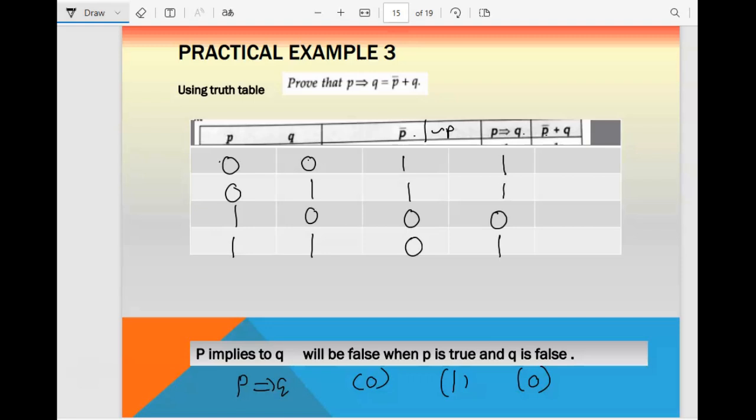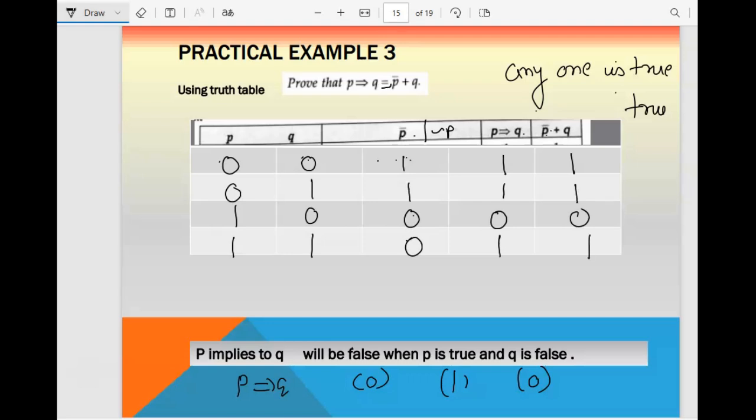Then we have P bar. This is P bar and you have to find plus with Q. P bar plus Q. Remember, if any one is true, then the resultant will be true only, right? So here we have P bar and Q. So 0 plus 1, this is true. So 1. 1 plus 1, obviously 1. 0 plus 0, 0. And 0 plus 1, 1.